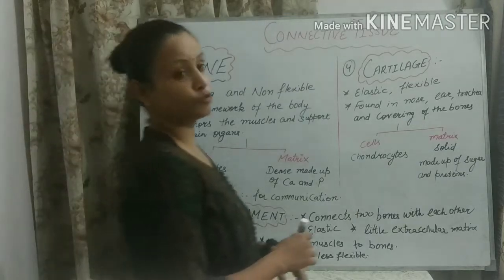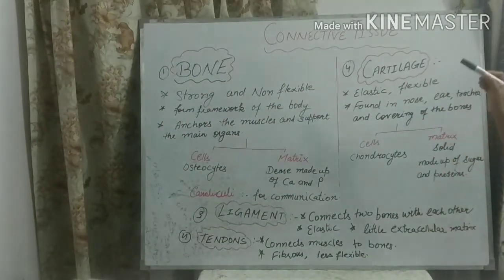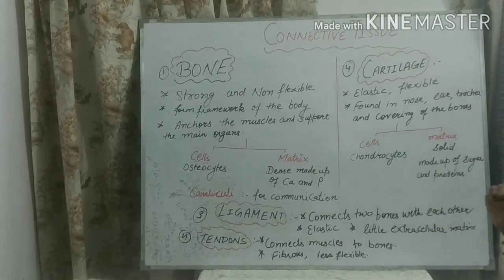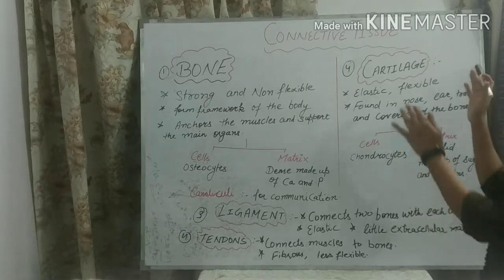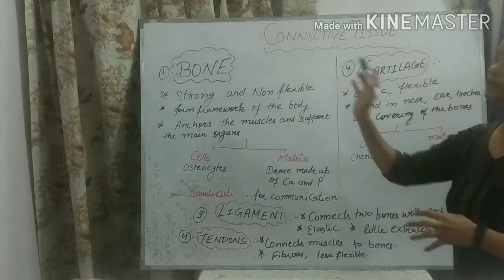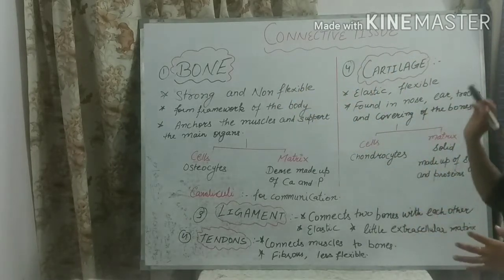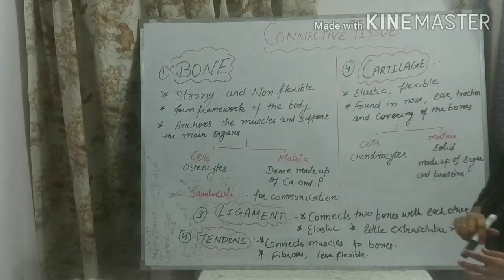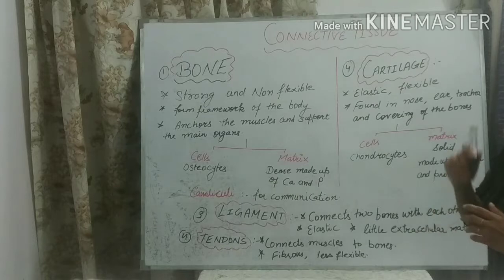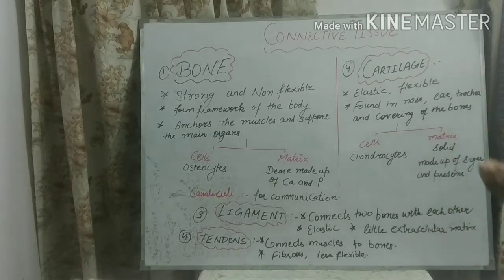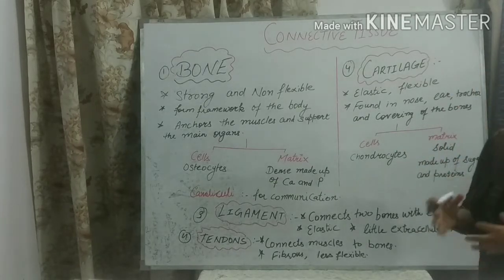Now move to the fourth connective tissue, that is cartilage. So yes student, here you can also see the difference between bone and cartilage. As we have discussed, bone tissue is strong and non-flexible, while cartilage is elastic or flexible.